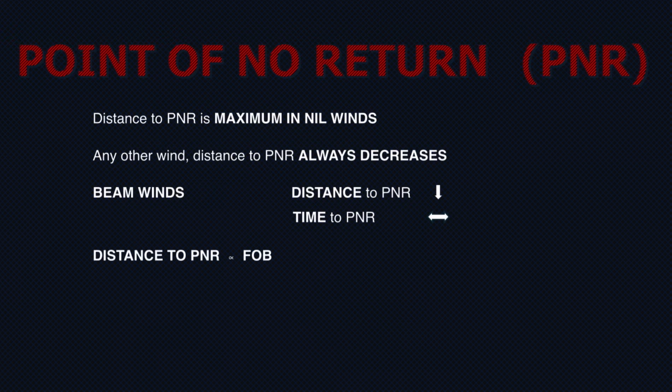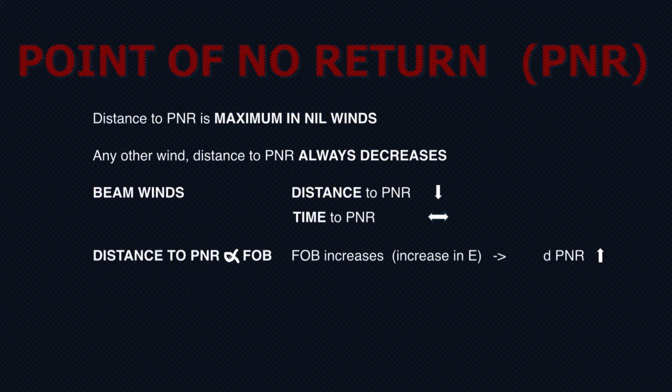Now, one more important thing to note is that the distance to PNR is directly proportional to the fuel on board. So, the more fuel you have, the further will be the PNR. Because when you increase the fuel on board, your safe endurance will increase. How will the safe endurance increase? Because the total endurance increases.